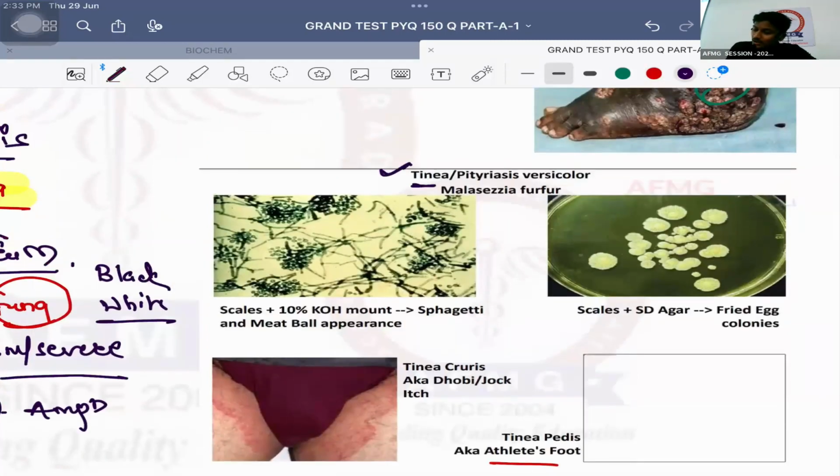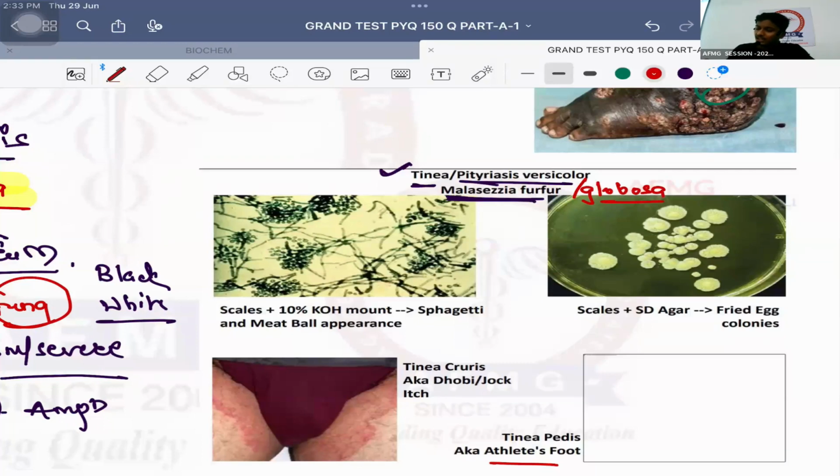Okay? So tinea is also known as tinea versicolor, also known as pityriasis versicolor. Pityriasis in literal terms means scaling. Wherever there is pityriasis, there will be scaling. Please remember that. Okay? And what is the causative agent of pityriasis or tinea versicolor? Malassezia furfur, or the other agent is Malassezia globosa.